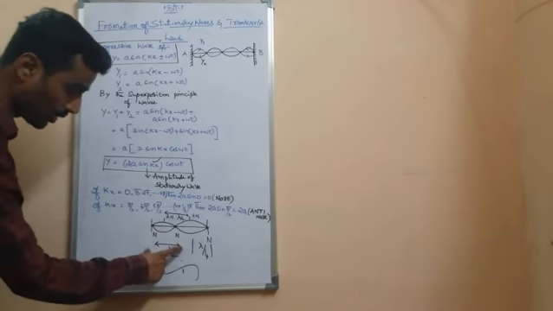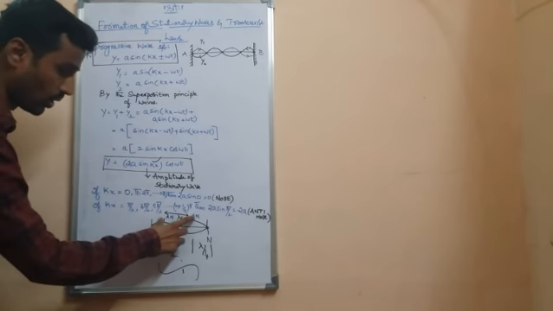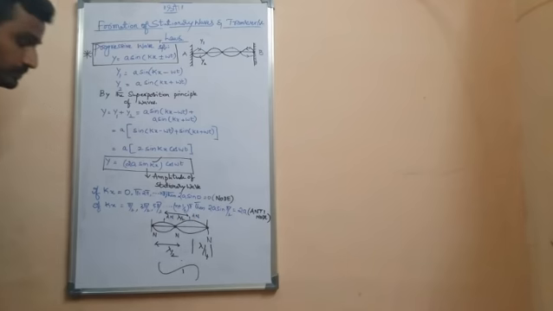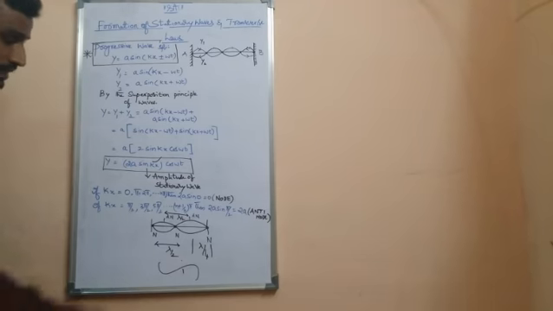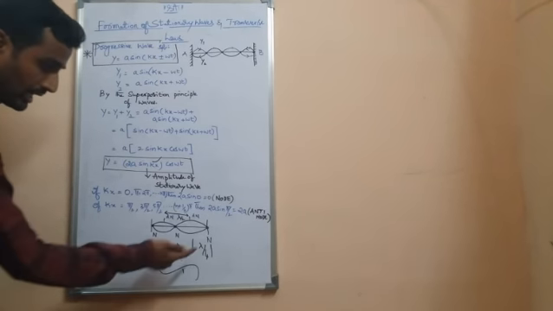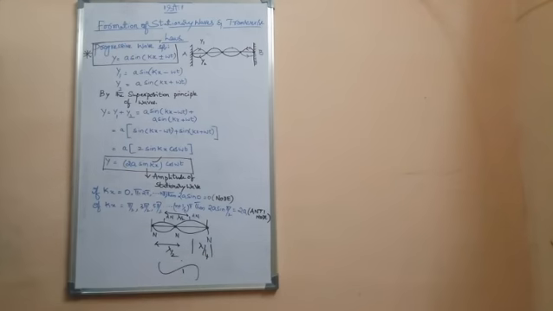The distance between node and node is lambda by 2, the distance between antinode and antinode is lambda by 2, and the distance between antinode and node is lambda by 4. In the same way, the distance between node and antinode is also lambda by 4.